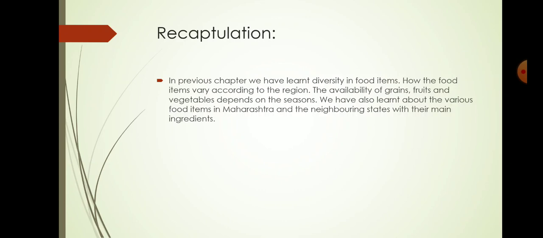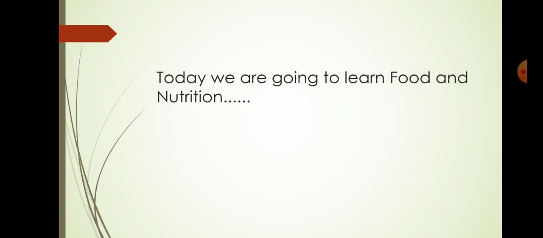In the previous chapter we learned about variety in food, in which we saw diversity in food items and how food items vary according to the region. The availability of grains, fruits and vegetables depends on the seasons. We also learned about the various food items in Maharashtra and the neighboring state with their main ingredients. Today we are going to learn food and nutrition.